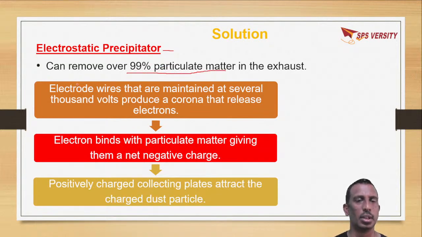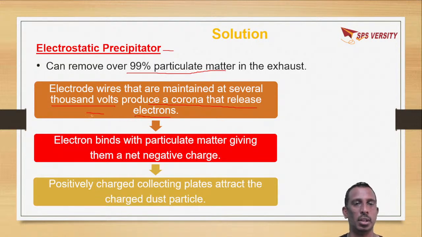So when you come to this electrostatic precipitator, here there are electrode wires that are maintained at high voltage, that is several thousands of volts. Due to this high voltage, a cloud of electrons is released, that is a corona.